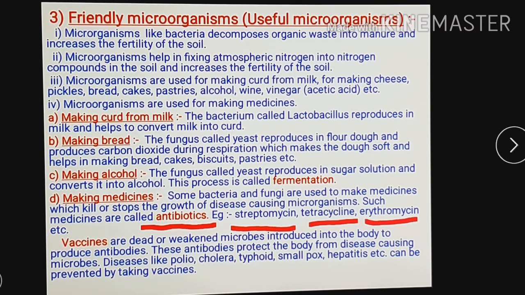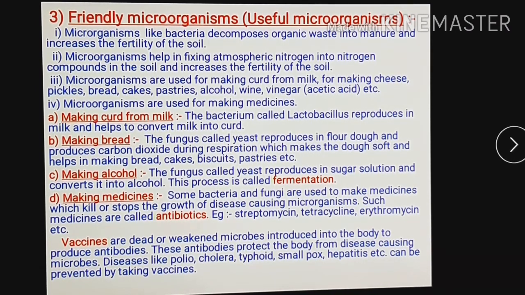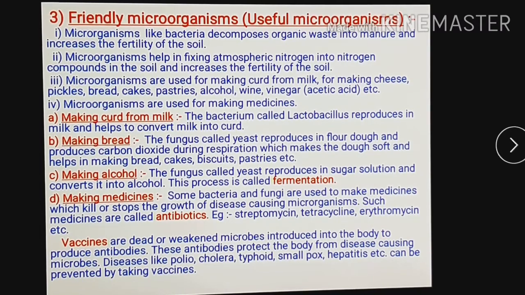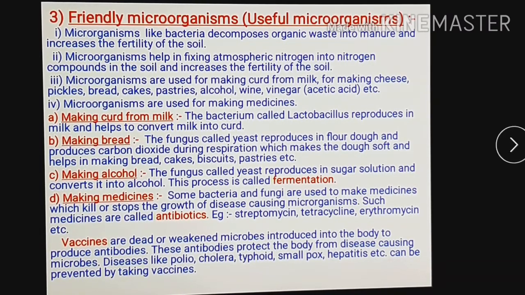Next point is vaccine. Vaccines are dead or weakened microbes introduced into the body to produce antibodies. Now, vaccine means what? In a vaccine, some dead or weak microorganisms are used. They are injected in our body. Why are they injected? To produce antibodies in our body. And when antibodies are produced, our body can fight against such diseases. These antibodies protect the body from disease causing microorganisms.